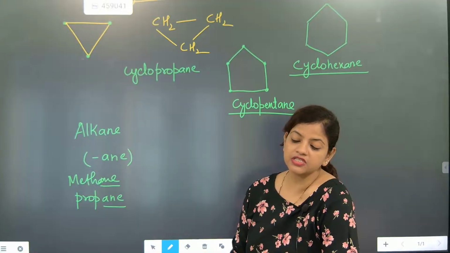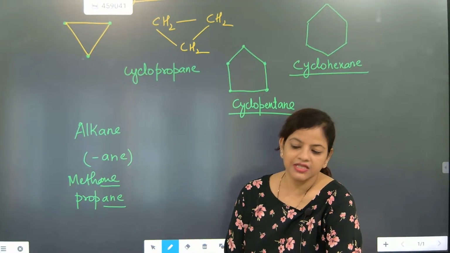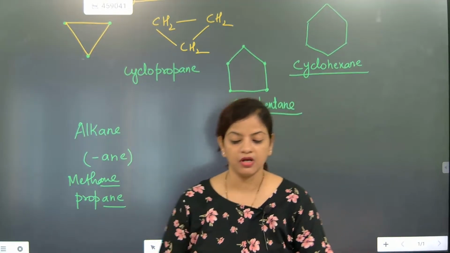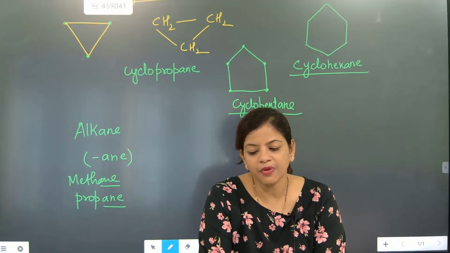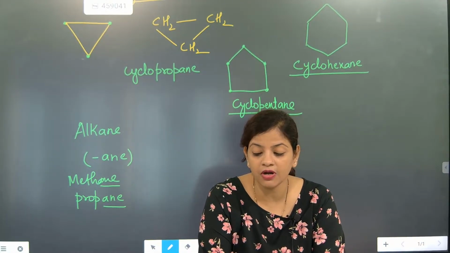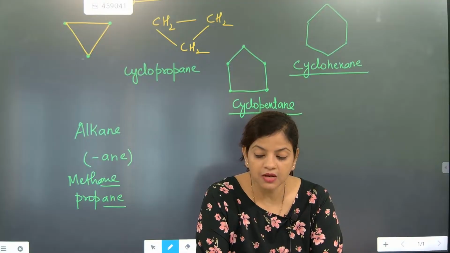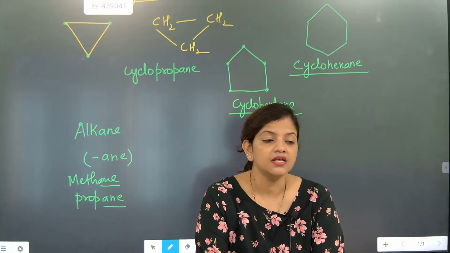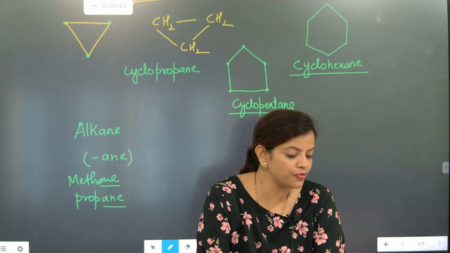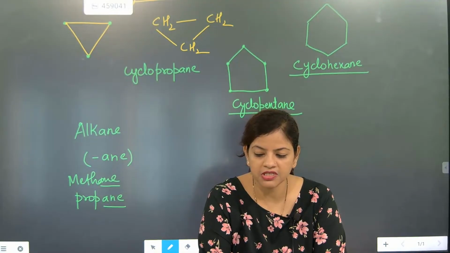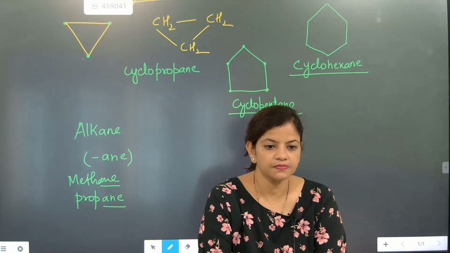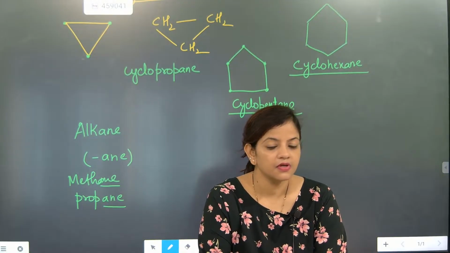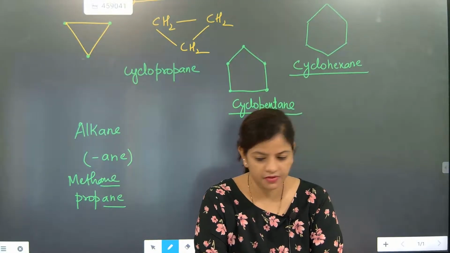Usually a single bond is more stable than a double bond and a triple bond. The most unstable bond is the triple bond, after that the double bond, and then the single bond. So a single bond is very, very stable. Remember this: a single bond is stable.